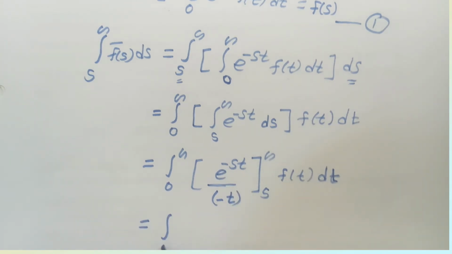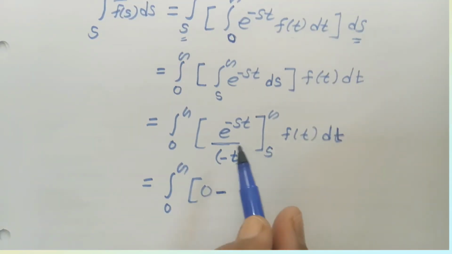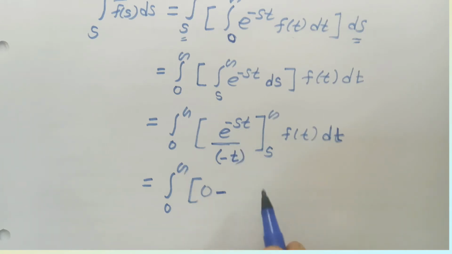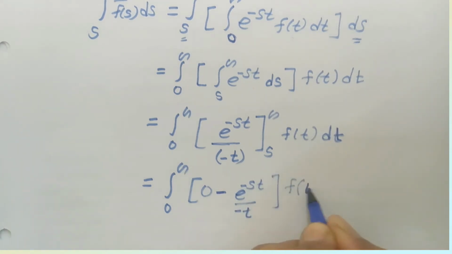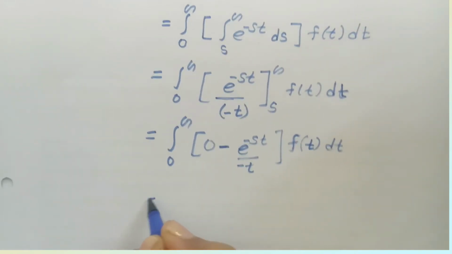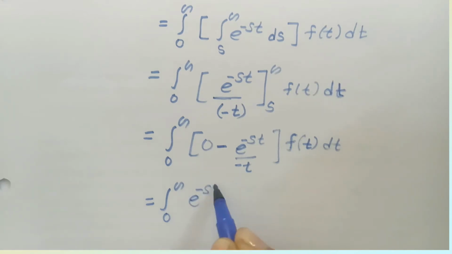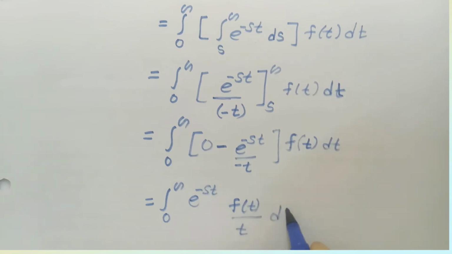So for the integral from 0 to infinity, the upper limit term is 0. Now minus the lower limit: instead of s we have to put s, so here e raised to the power minus st divided by minus t, f of t. Here minus becomes plus, and this term is nothing but e raised to the power minus st f of t divided by t dt.